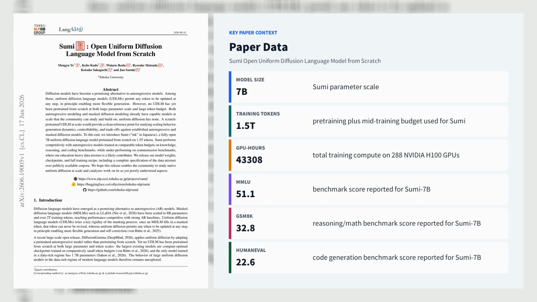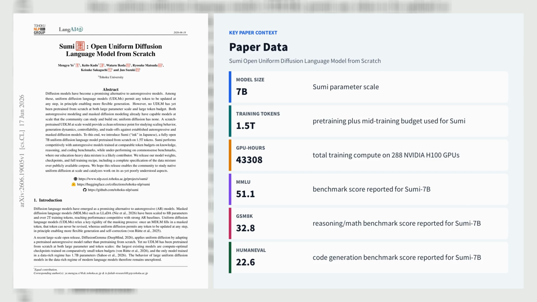Let's explore the third paper, Sumi: Open Uniform Diffusion Language Model from Scratch. Sumi, from Tohoku University, is presented as the first fully open uniform diffusion language model, pre-trained from scratch at large scale. A 7B parameter bidirectional transformer trained on 1.5T tokens, with a generalized interpolating discrete diffusion objective in its SNR-reparameterized form. The authors train on 288 NVIDIA H100 GPUs for